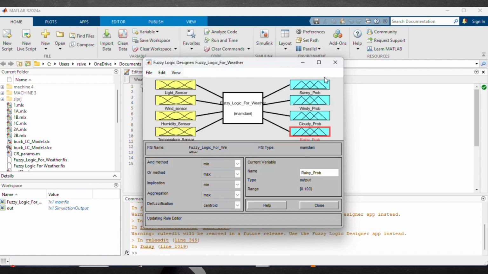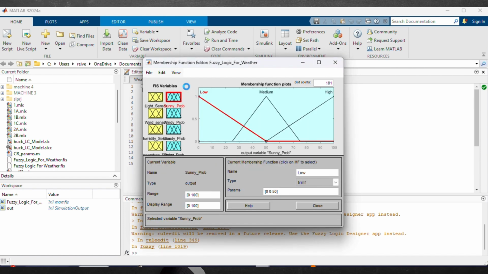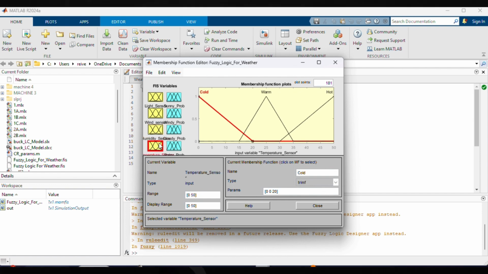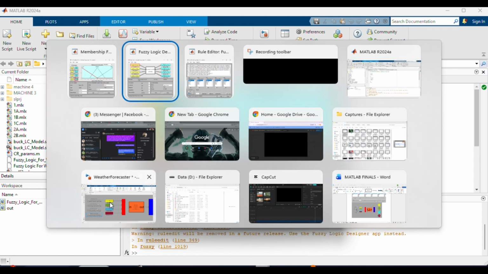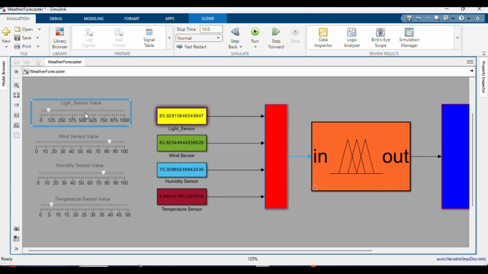By using triangular membership functions, the system can handle fuzzy transitions, like a day that is transitioning from breezy to a gale, by assigning membership values to categories like calm, breezy, or gale, rather than using hard numerical cutoffs. The architecture even features a real-time dashboard interface that allows for dynamic manipulation of these variables, providing immediate visual feedback through synchronized gauges. Let's run our first test case in the Simulink environment.